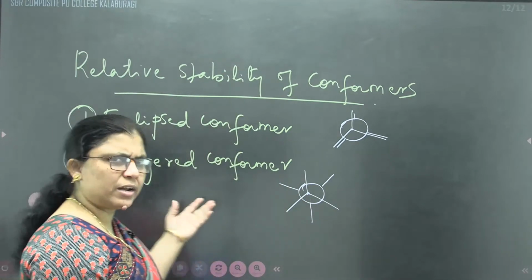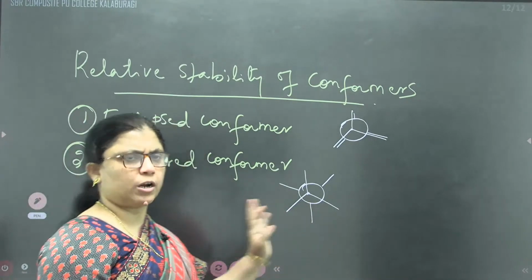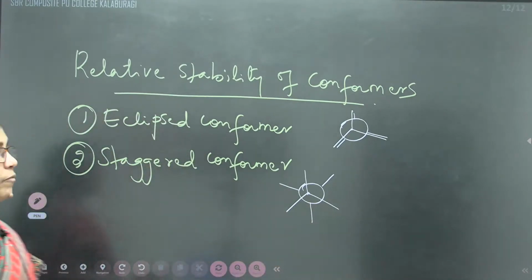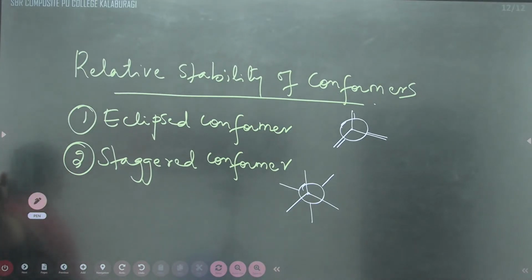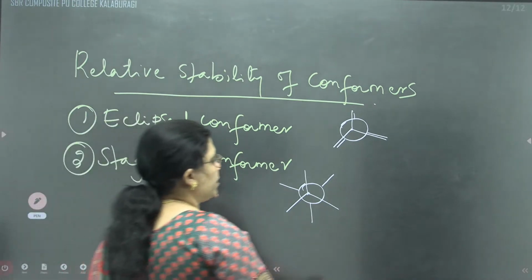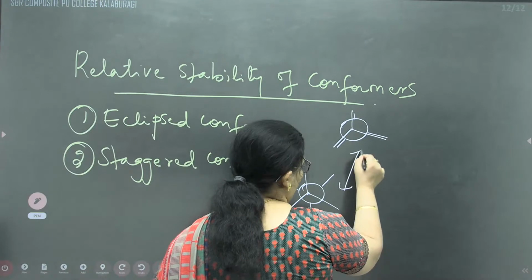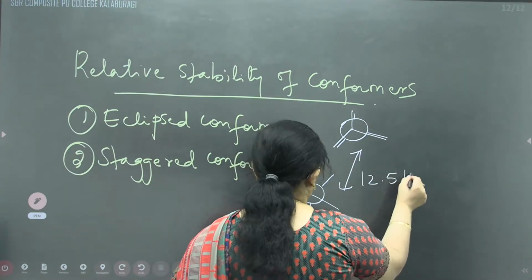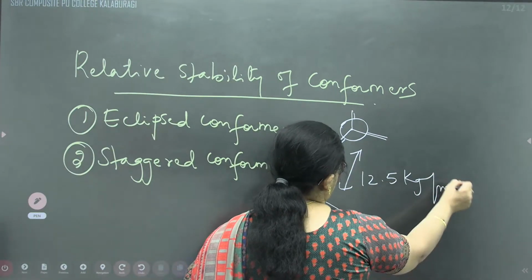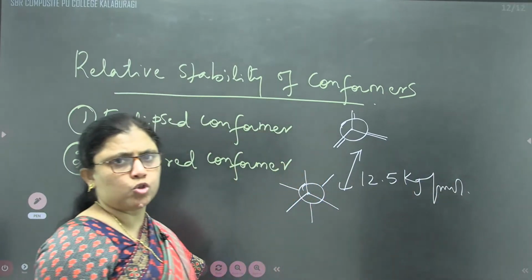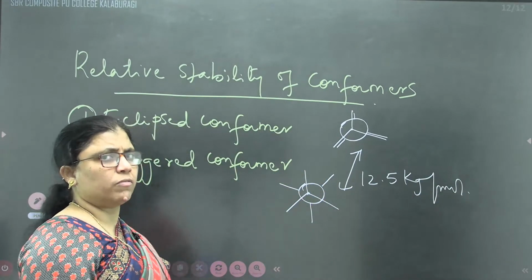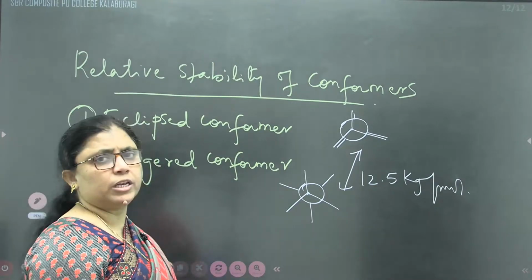We are taking ethane; you can take propane, butane and others also. So the staggered conformation of ethane is more stable because the energy difference between them is 12.5 kilojoule per mole. Less energetic will be more stable, children. This we need to remember.